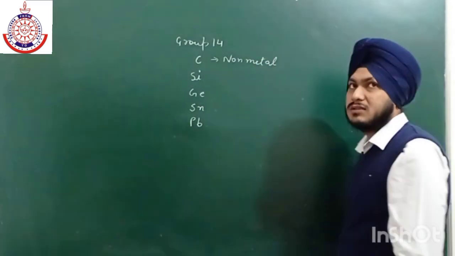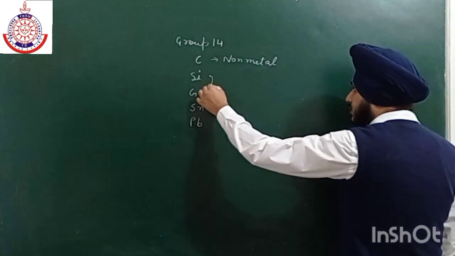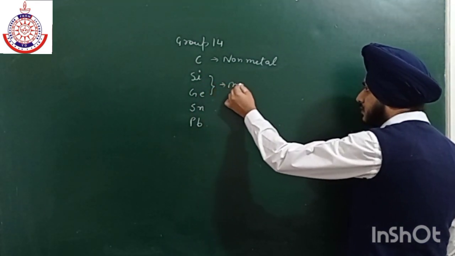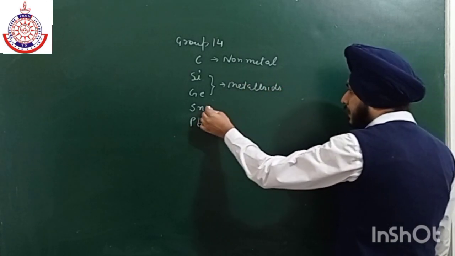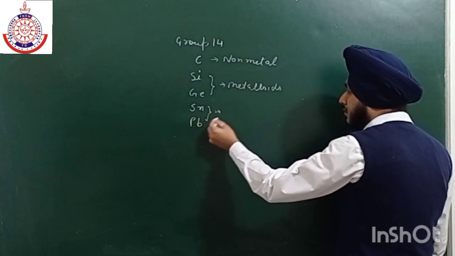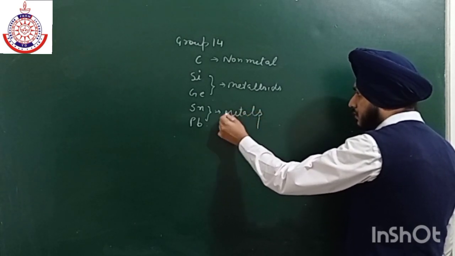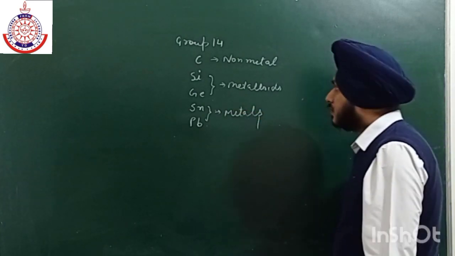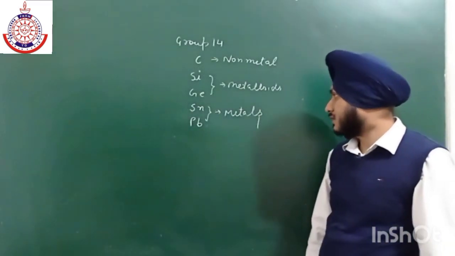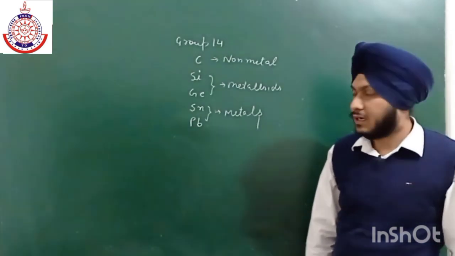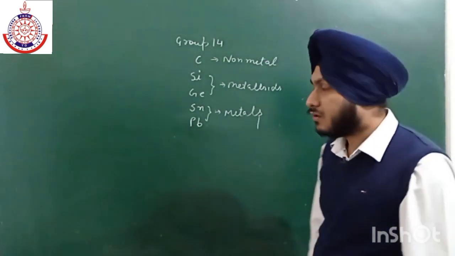If we talk about silicon and germanium, these two are metalloids, and the rest of the two are metals. So carbon is a non-metal, silicon and germanium are metalloids, and tin and lead, these two are metals. Now let us discuss their electronic configuration.